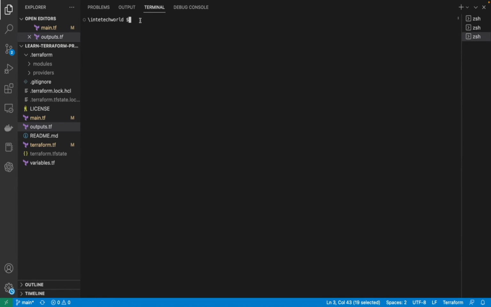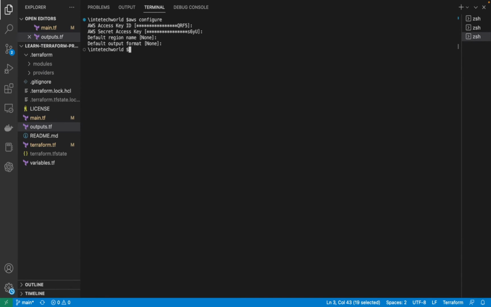Type the command aws configure, which will ask you to enter your AWS access key ID, then your secret access key, then the default region, and then you can enter your default format or leave it blank.